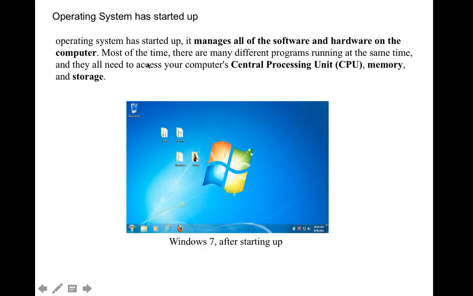The operating system starts up and manages all the software and hardware on the computer. Most of the time there are many different programs running at the same time, like Firefox, Google Chrome, and Safari, which we can install after we install Windows 7, or we can say the operating system, right?